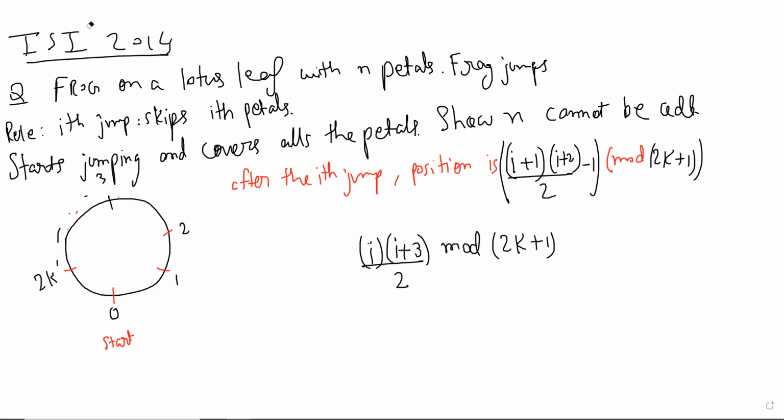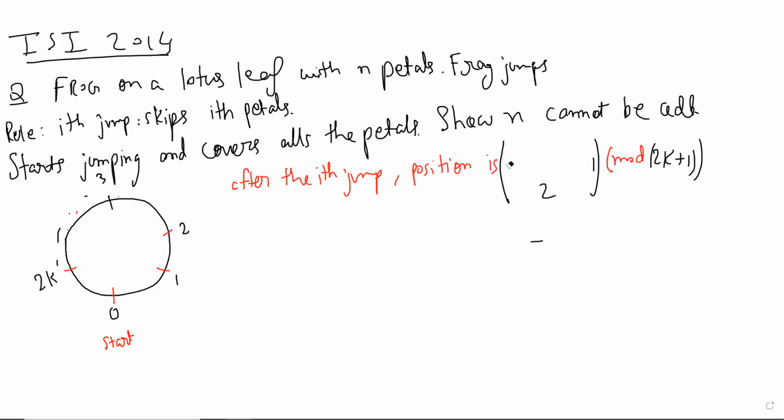So now, since we have this kind of formula, maybe we can put i equal to 2k and see what will happen, or i equal to 2k plus 1, 2k minus 1, something like that. Right, let's do that.